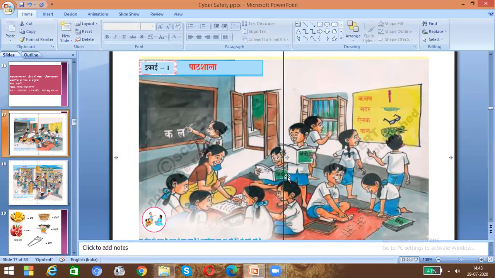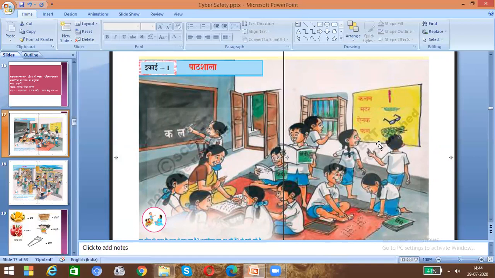So here is the classroom situation, and one boy is writing letters on the board, a, l. Here the teacher is sitting and explaining something from the book, and four children are along with her, learning, reading, and knowing. Two boys are just looking into their textbooks. One boy and a girl are writing the letter alphabets on the floor. And here one boy is peeping through the window.